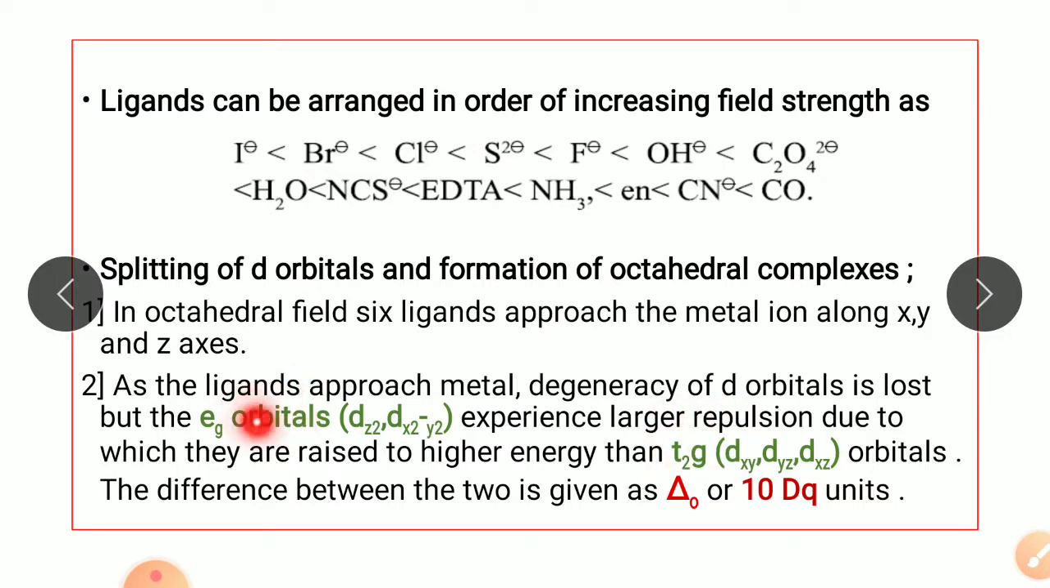Now Eg orbitals are dz square and dx square minus y square, and as we have seen that these d orbitals are having their loops along the axis. So the ligands are coming along the axis. So they will repel these orbitals more, and hence they are having more energy than the T2g. They are raised to higher energy than the T2g orbitals. And the difference between the two is given by delta O or 10 Dq units.